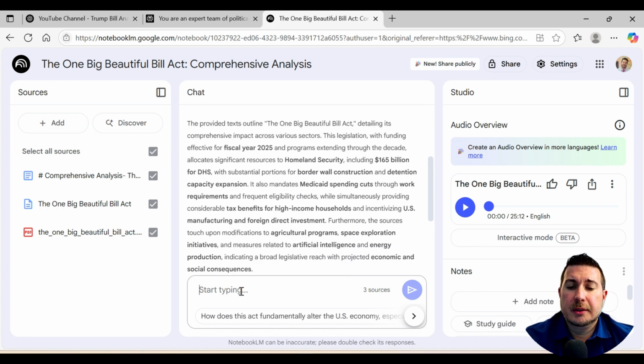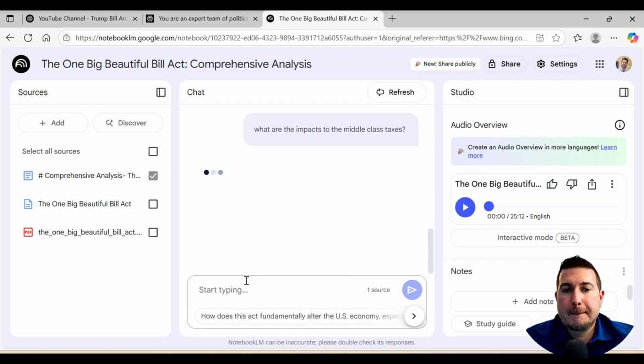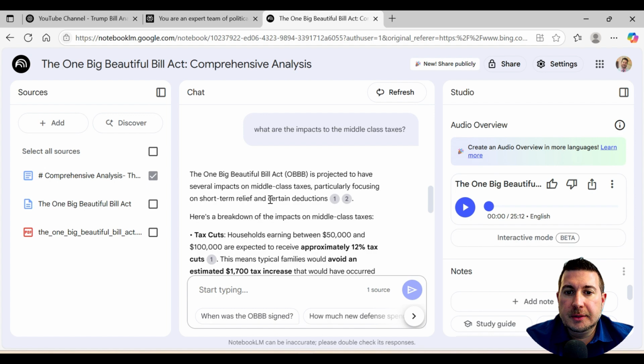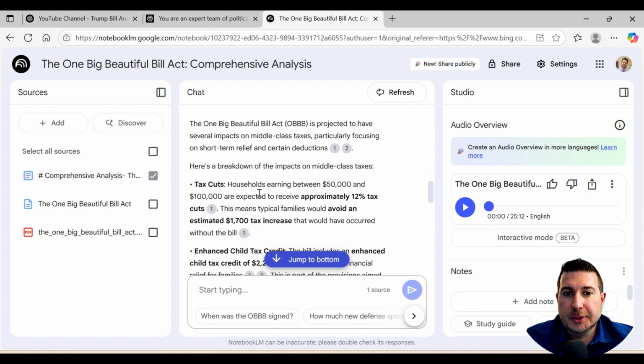And in the chat, I'm actually going to turn off those other sources, so when I query this, it's just going to query that one source. I'm going to say, what are the impacts to the middle class taxes? And it's going to essentially break it down for you.